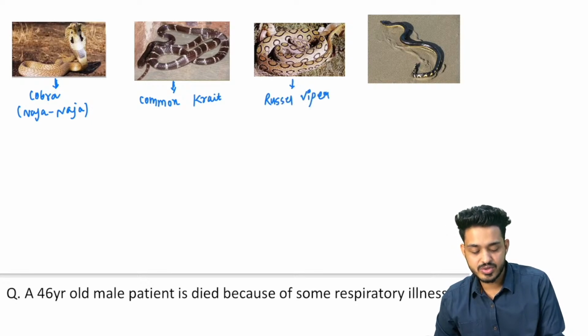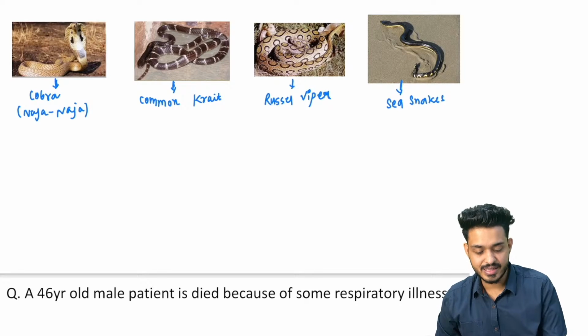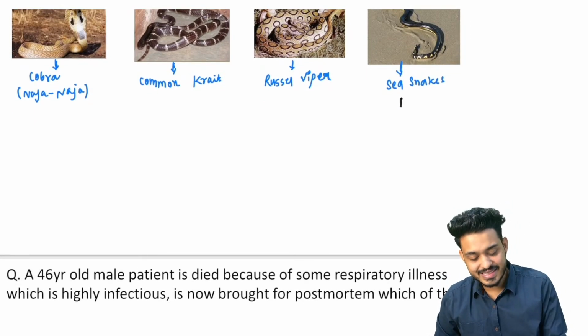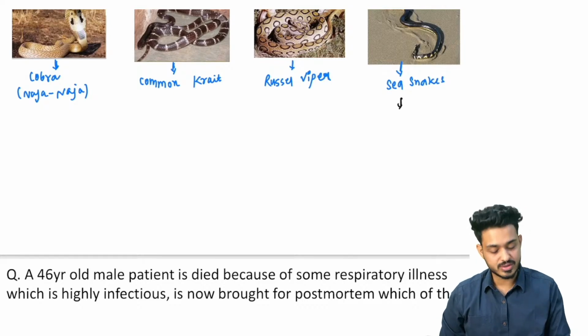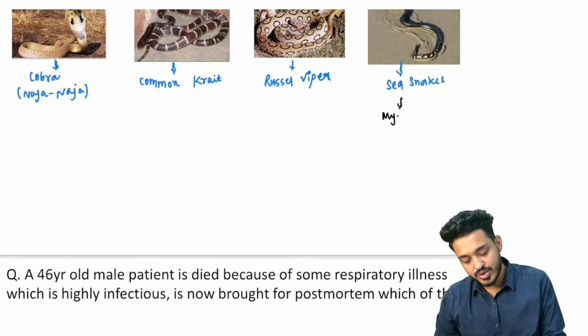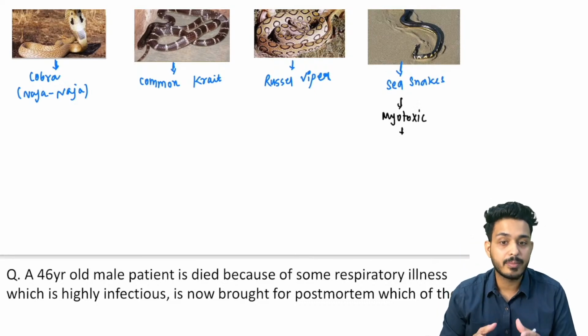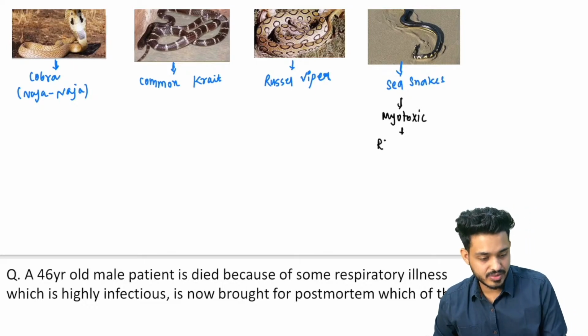And this was the question they have asked you. These are your sea snakes, right? So what are the important things about all of them? Let's try to discuss. The sea snake is going to be myotoxic. It is going to be toxic for the muscle, right? It is going to produce rhabdomyolysis.